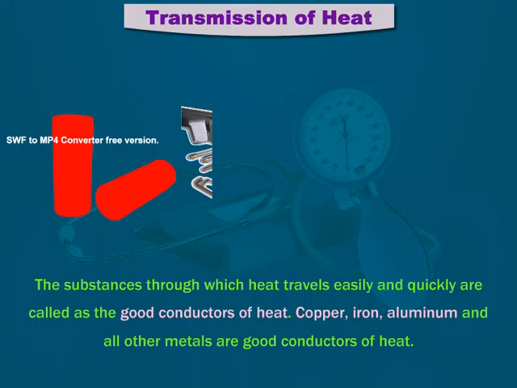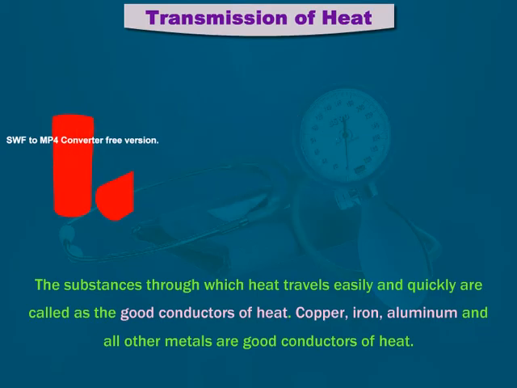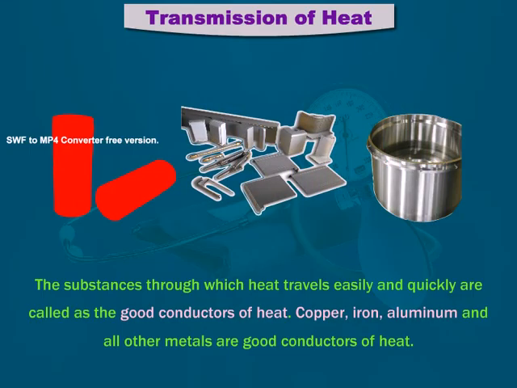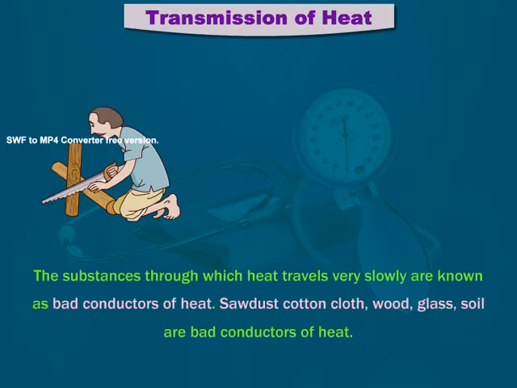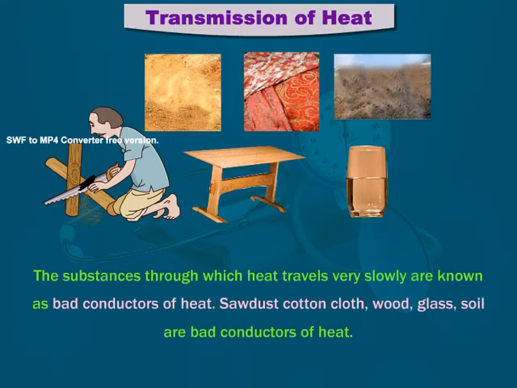The substances through which heat travels easily and quickly are called good conductors of heat. Copper, iron, aluminium, and all other metals are good conductors of heat. The substances through which heat travels very slowly are known as bad conductors of heat. Sawdust, cotton cloth, wood, glass, soil are bad conductors.